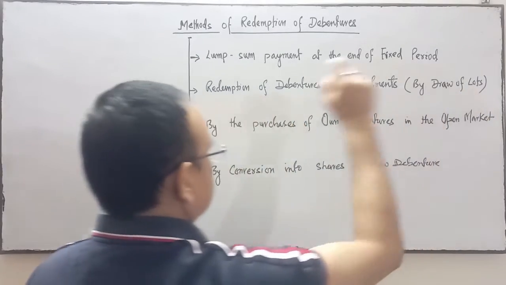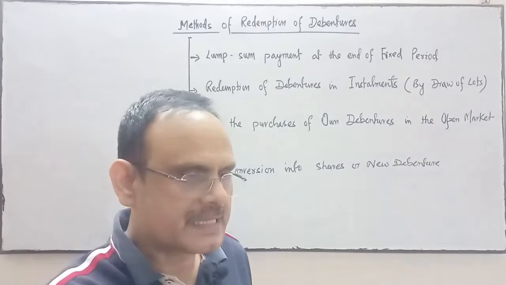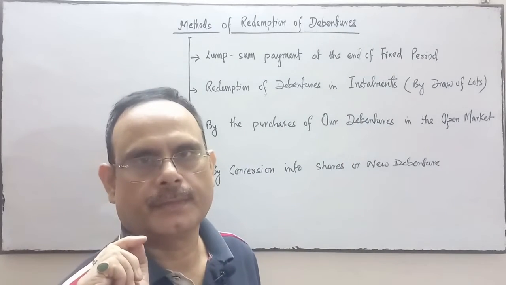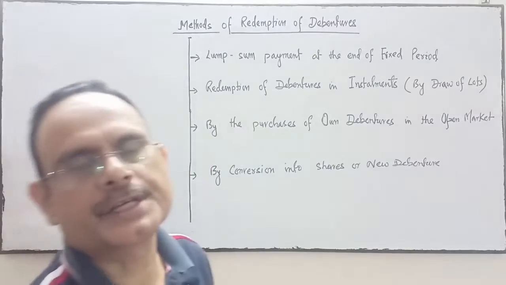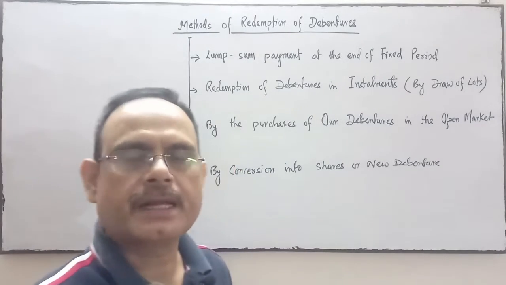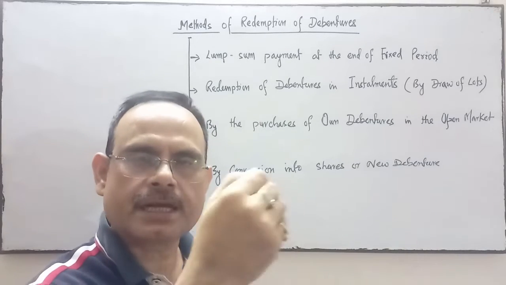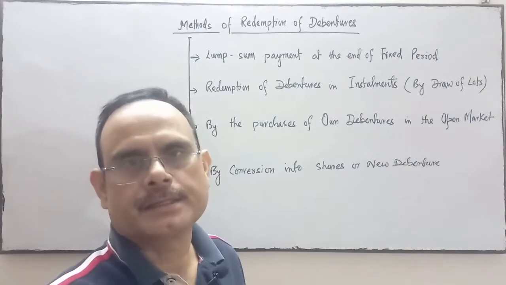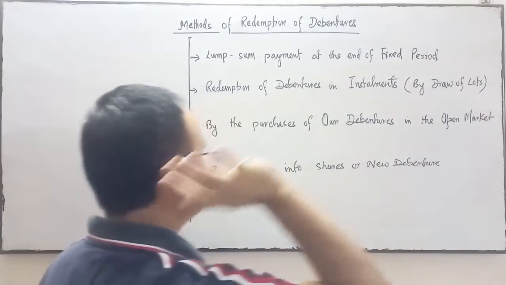Lot means lottery system. Next, by purchase of own debenture from the market. Sometimes the company purchases its own debenture from the open market. If the company doesn't need any debt capital, it may give an offer in the market that it is ready to purchase its own debenture. Those who are interested in selling may redeem their debenture. So, purchase of own debenture in the open market.